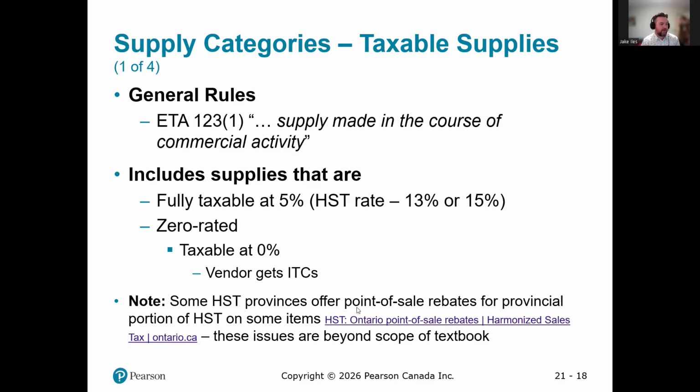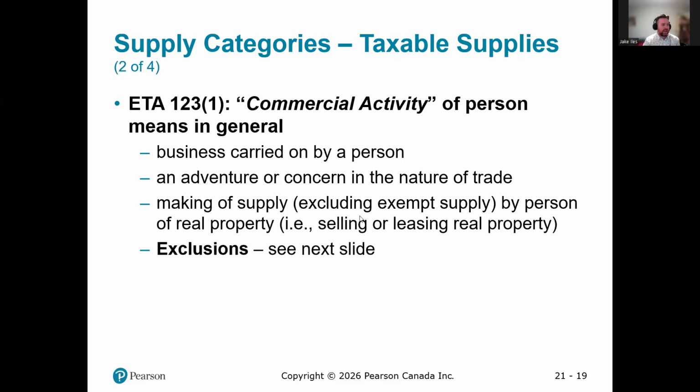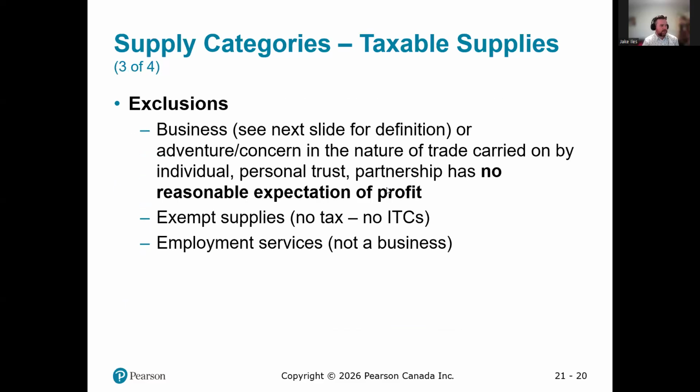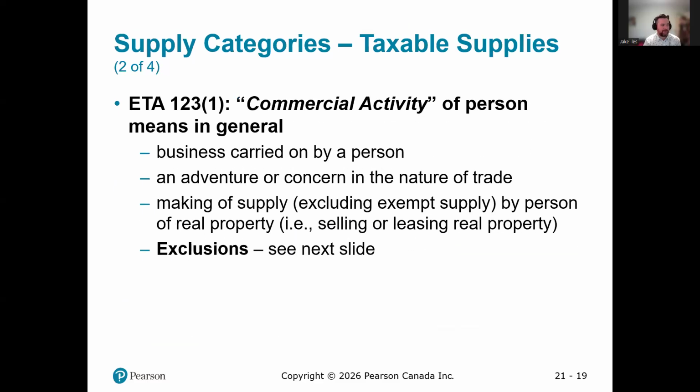Some HST provinces offer point of sale rebates for the provincial portion of HST on some items. These issues are beyond the scope of the book, so we're not going to go into those items that refund the provincial portion. Something might be charging 13%, but then you get back the provincial portion, so it's only charging the 5%. We're not going to throw those tricky product types at you. We'll pretty much just apply the fully taxable and zero rated. There are also items that are exempt, but I think we don't get into those right away.